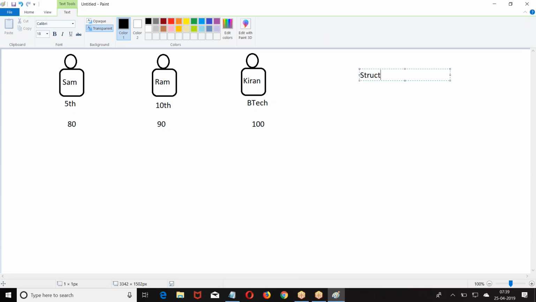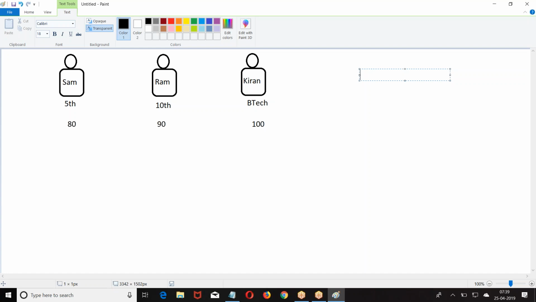When I say structure-oriented programming, we are least bothered about who you are. Give me inputs, I'll give you output. I don't have any priority for the person. I have the priority for the action. If you give me input, I'll give the action. I am the same for everyone. I don't give high or low priority based on the person.